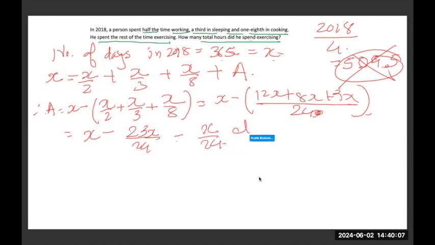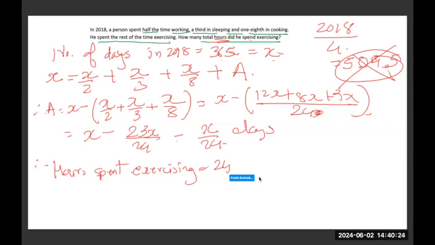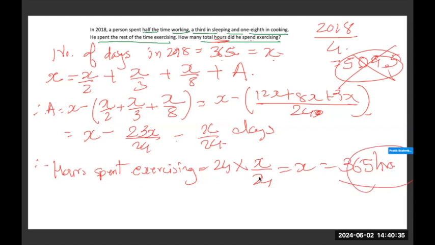This is in days. I have to find hours. So therefore, hours spent exercising will be equal to 24, since one day has 24 hours. So 24 into X by 24, which is X. The value of X we know, which is 365 hours. So the answer is 365.